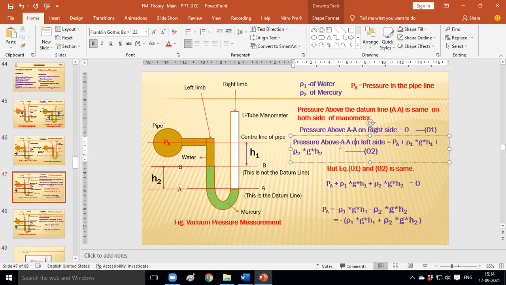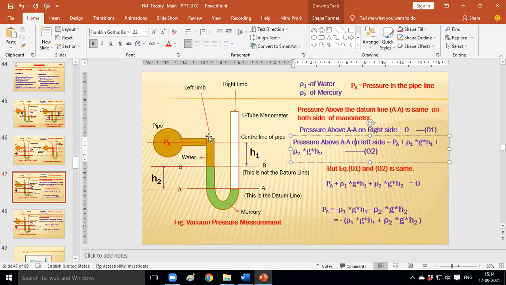See, the pressure above A A dash on the left side of the limb: how many fluids? Two fluids. One is a water column and another is a mercury column. So how many pressures are exerted? The pressure exerted by the mercury column and the pressure exerted by the water column. So how much is the pressure exerted by the water column? How much pressure is exerted by the mercury column?